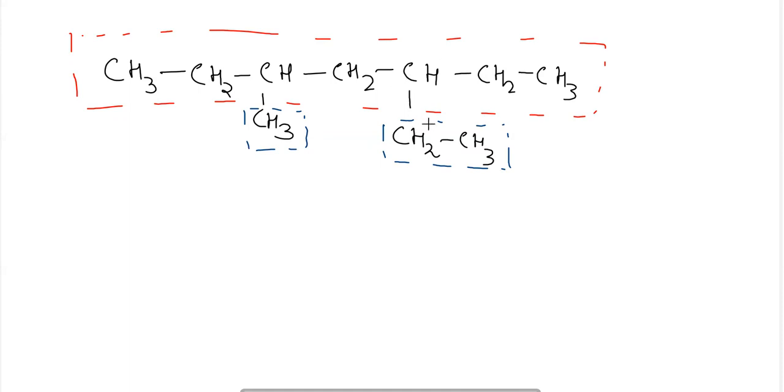According to the rule, the lowest number would be provided to the ethyl group, because the ethyl group is more preferred in comparison to the methyl group. So the fifth position will be provided to the methyl group here.